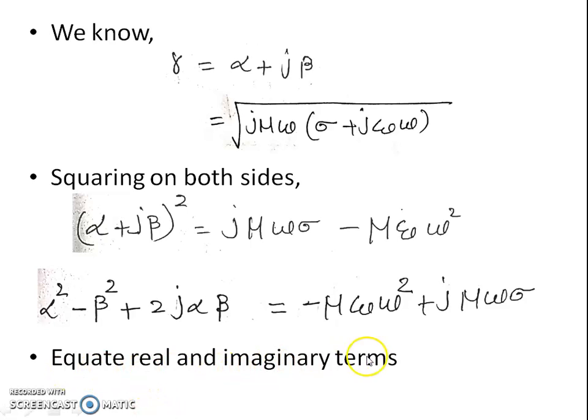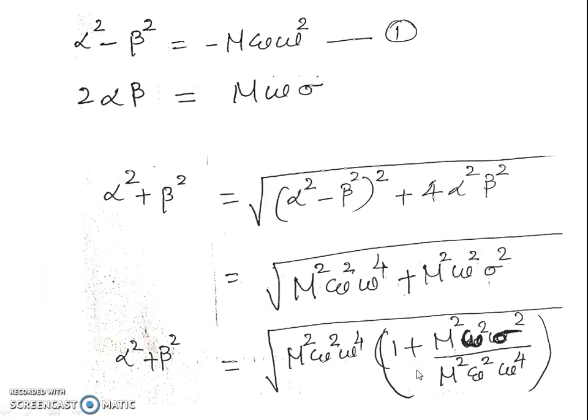So equate the real and imaginary parts. So we get alpha square minus beta square is equal to minus mu epsilon omega square. Mark it as equation number 1. And the second term, that is 2 alpha beta is equal to mu omega sigma.